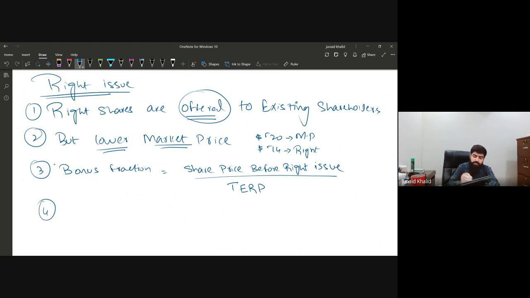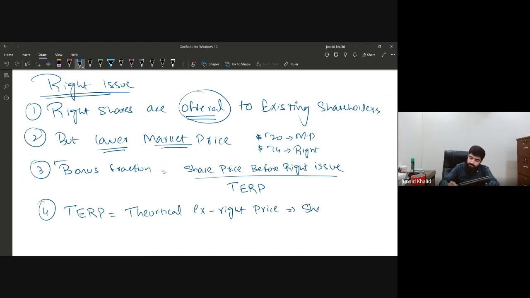So the first thing we need, before we calculate the bonus fraction, is to understand the TERP. TERP stands for theoretical ex-rights price. Now, what is the theoretical ex-rights price?